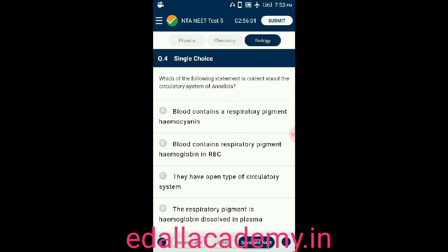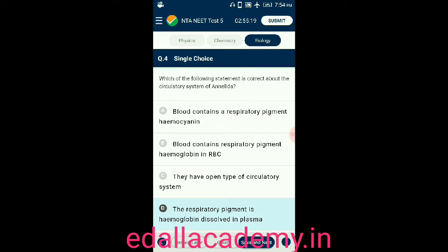Let us go for question number 4. Which of the following statement is correct about the circulatory system of Annelida? So the question is circulatory system of Annelida. Here there are 4 options. Option A, blood contains a respiratory pigment hemocyanin. Option B, blood contains respiratory pigment hemoglobin. Option C, they have open type of circulatory system. Option D, the respiratory pigment hemoglobin dissolved in plasma. So out of 4 statements, the correct answer is option D.